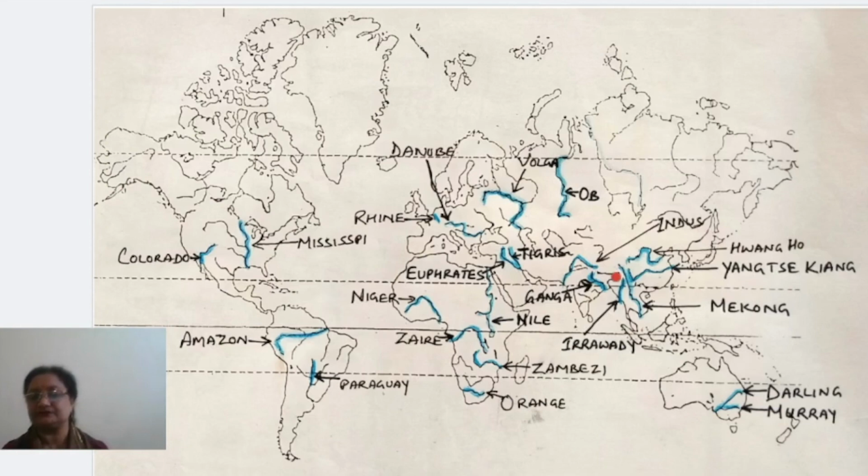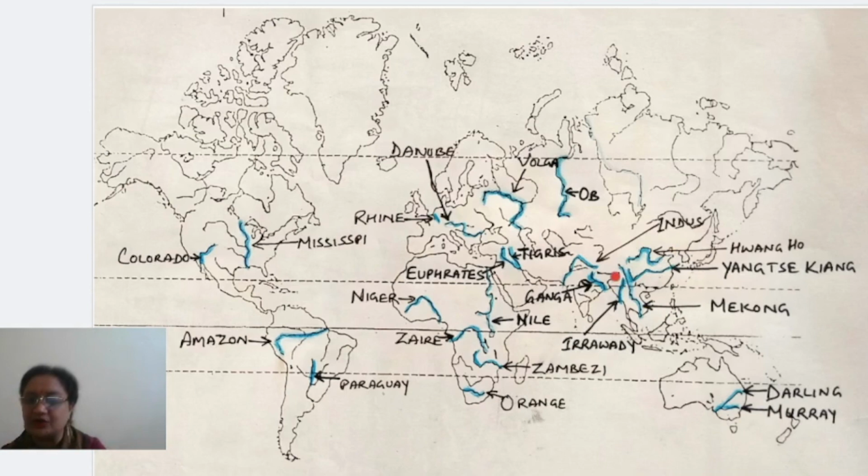Next is Ganga River. Ganga River, you can see here one river has been shown in the central part of India. This is actually the Ganga River, right? Now come to the eastern side of it. The first river you have to mark here is the Huangho River. Okay, Huangho. This is the first river, right? Number two is Yangtze Kiang. Number two is the Yangtze Kiang River, right?